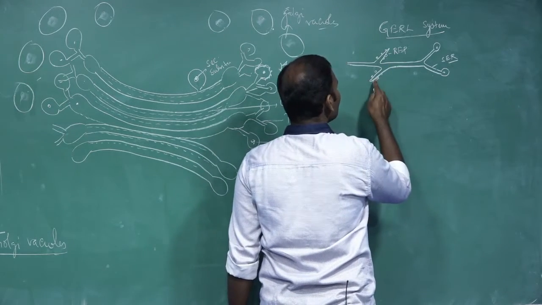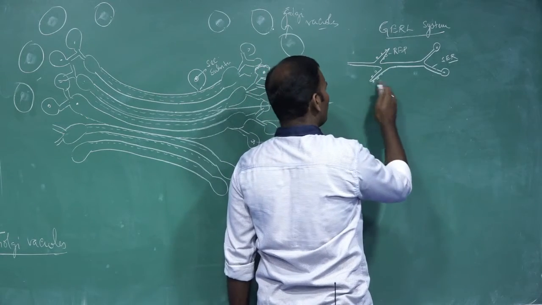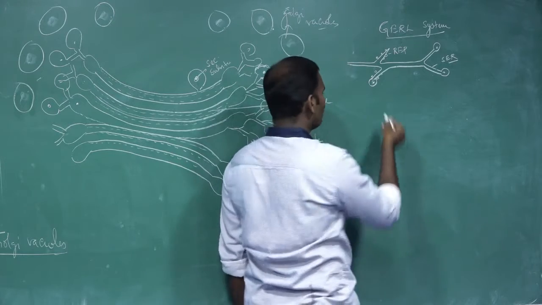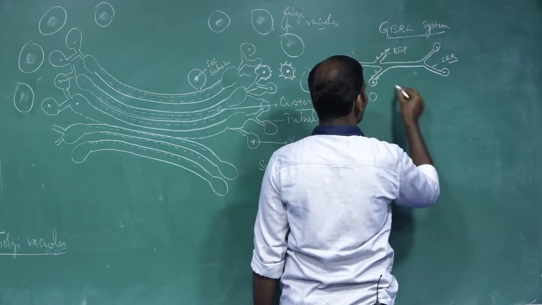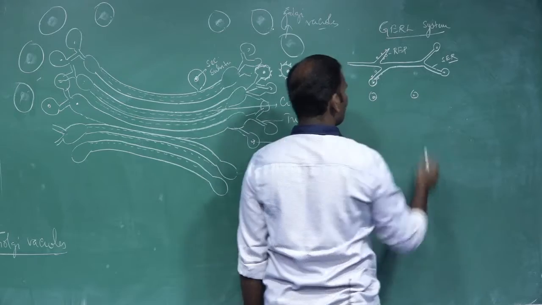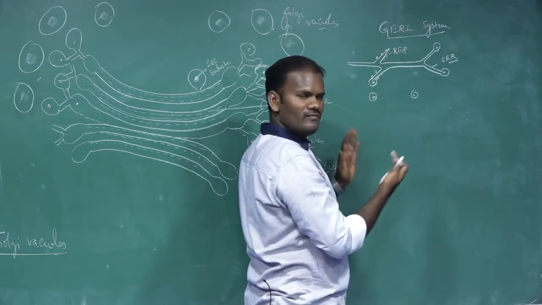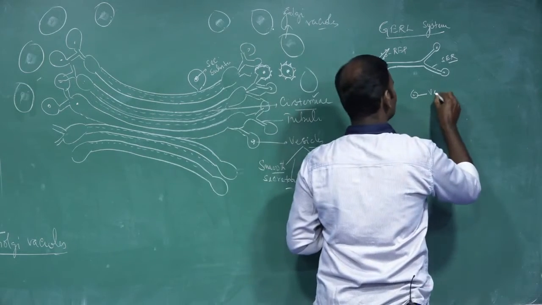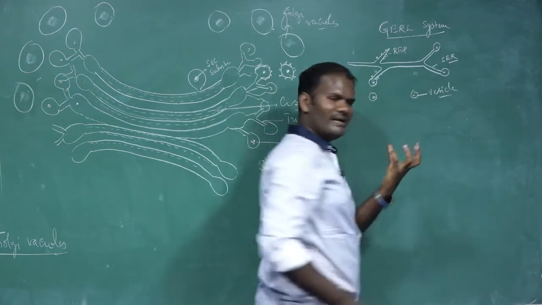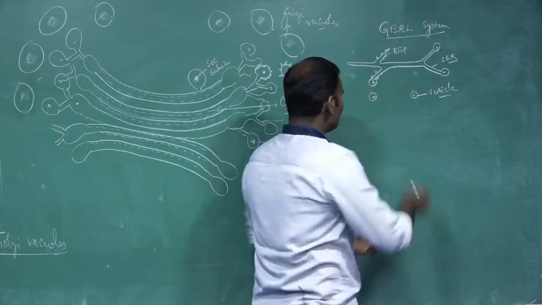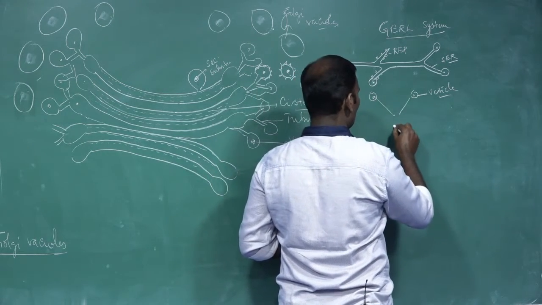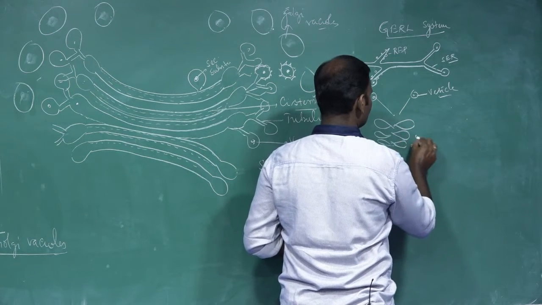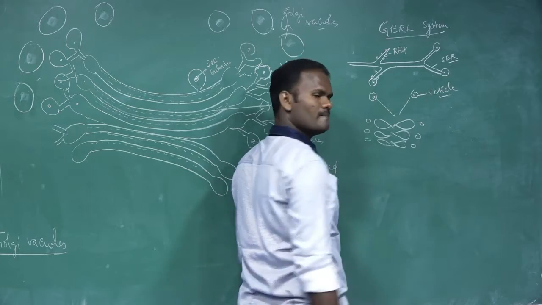So small pieces of this rough endoplasmic reticulum bud off, which means they pinch off. Small pieces of rough endoplasmic reticulum pinch off and fuse together to form a vesicle. They bud off to form vesicles. Vesicles are nothing but a sac-like structure. So many vesicles are combined together to form Golgi bodies.